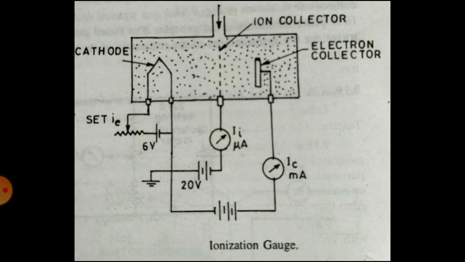So in an ionization gauge, a stream of electrons is emitted from a cathode. You can see in the diagram there is a cathode, then there is an ion collector, and on the right hand side there is an electron collector.